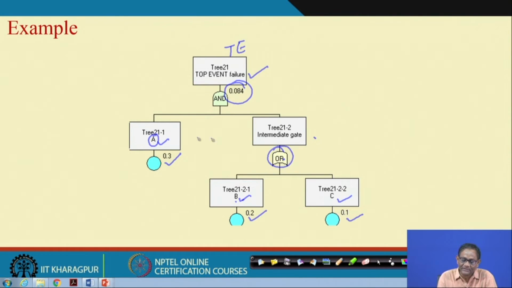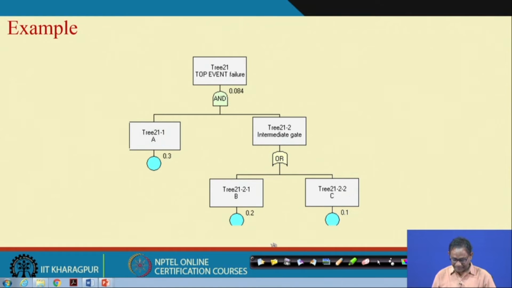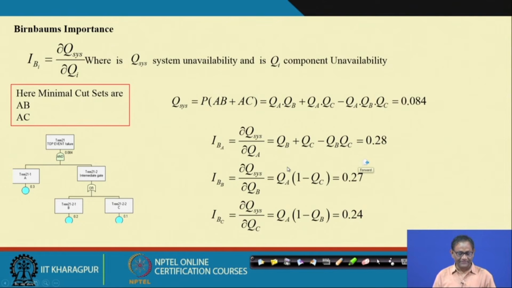Then the AND gate is there, these two will be multiplied, and you will get this. Or you can use the cut set method and you will find this. So, let us go by this example and see what is happening.